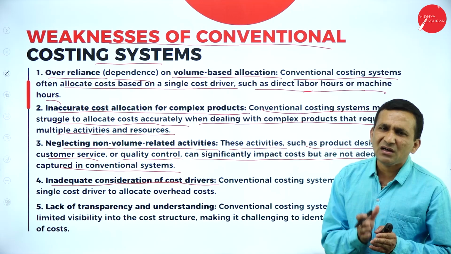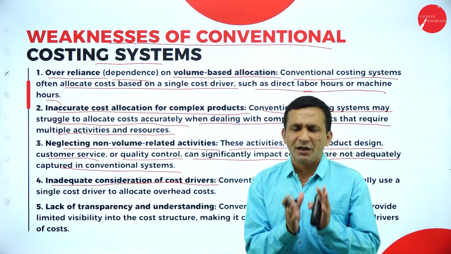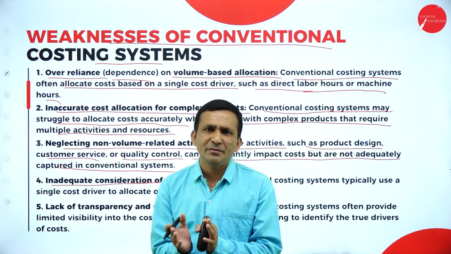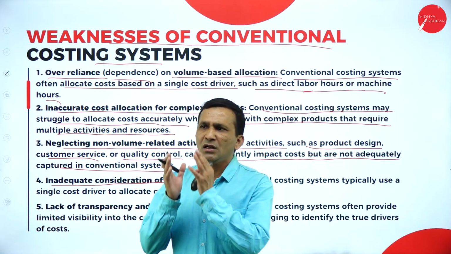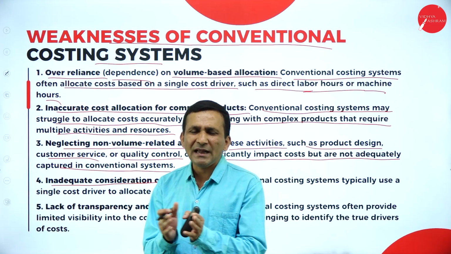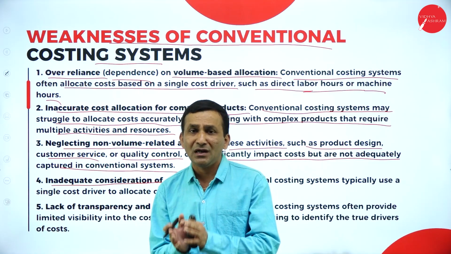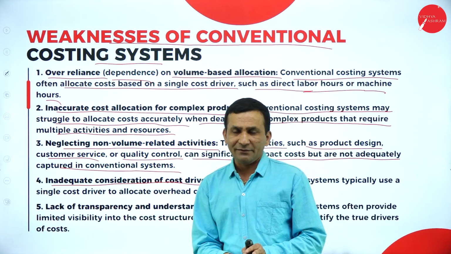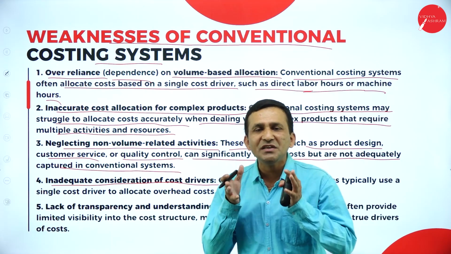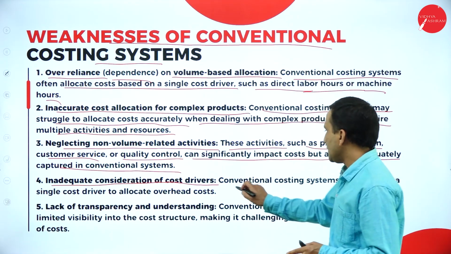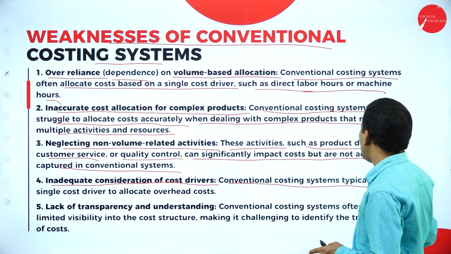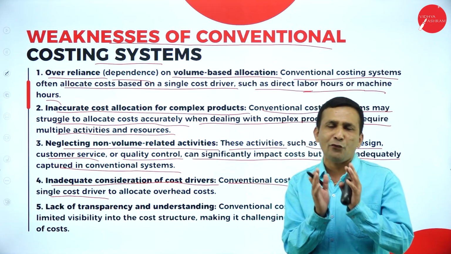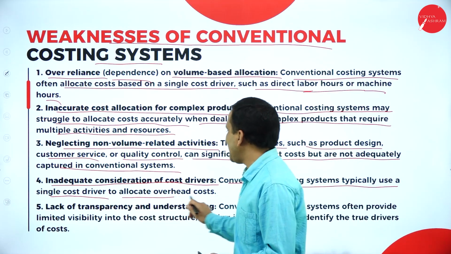Next one, inadequate consideration of cost driver. Cost driver means what? The number of orders, for example. The cost driver means the number of orders, number of labor hours, number of setups, number of placing, number of inspections, which come under the cost driver. But traditional costing is not focusing on cost drivers. The conventional costing system typically uses a single product driver, only a single product they are focusing on, to allocate the overheads.